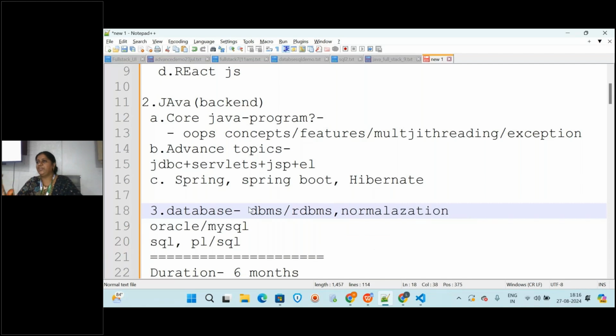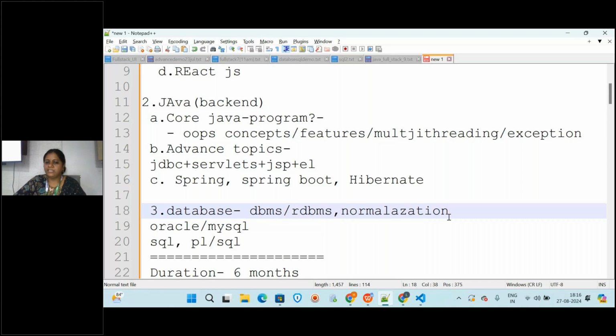Because when you go for a company interview, if you have learned database, Oracle, SQL, PLSQL, they will ask you what is DBMS, not just SQL. They will ask you the interview questions on these topics also. So you will be learning about all these things. ACID properties and many more.